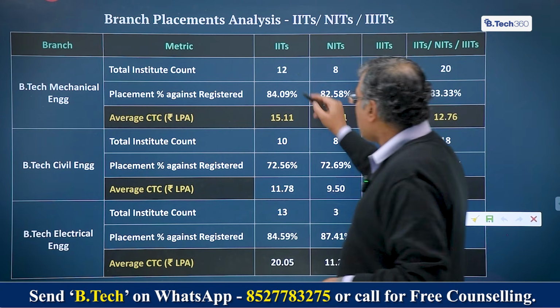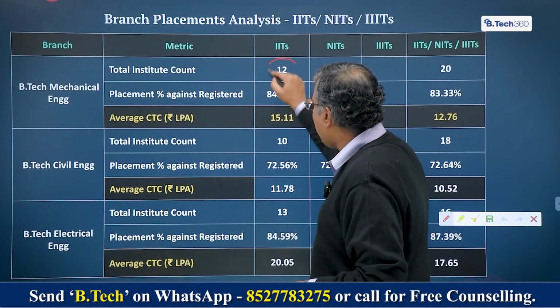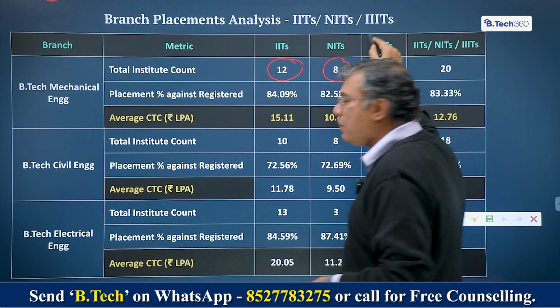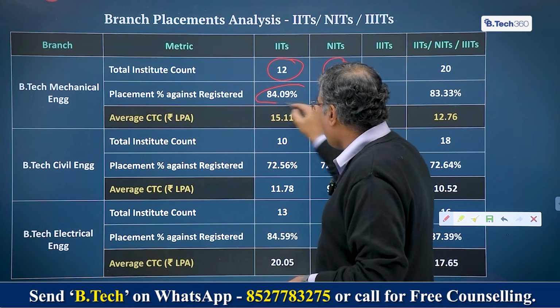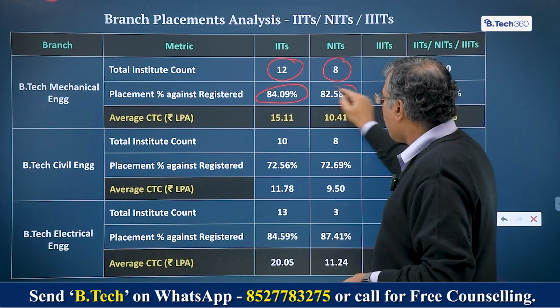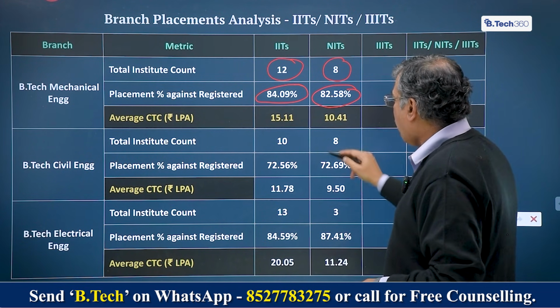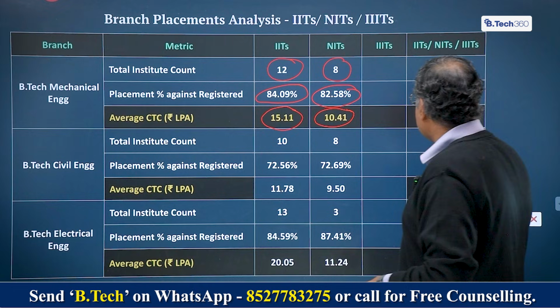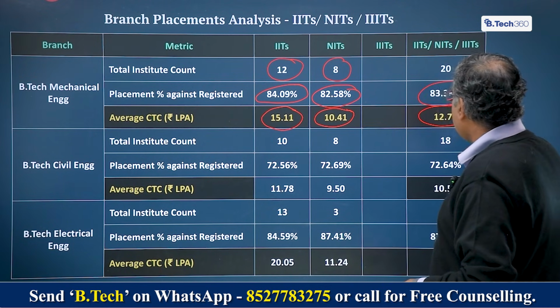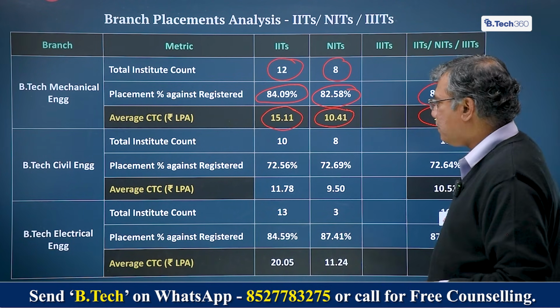In mechanical, we had data from 12 IITs and 8 NITs. Of course, IIITs don't give the core engineering branches, right? The placement percentage here is 84% for IITs, 82% for NITs. Between the two, the average salary is 15 lakh for IITs, 10 lakh for NITs, and overall the average salary is 12.75 lakh, and the placement percentage is 83%.